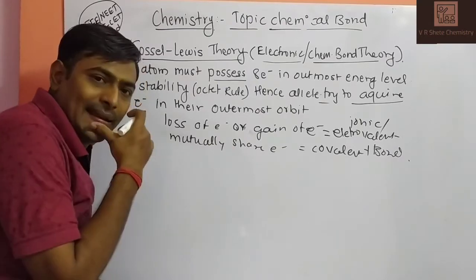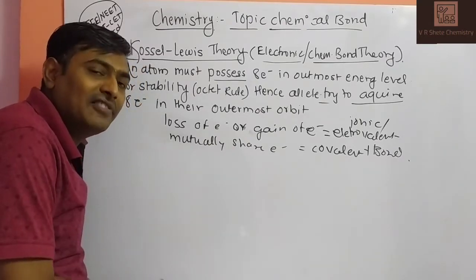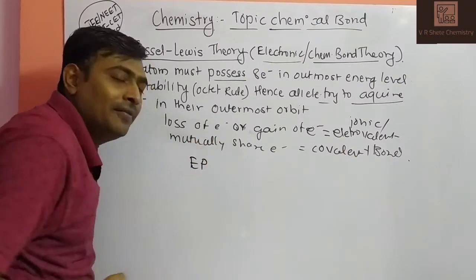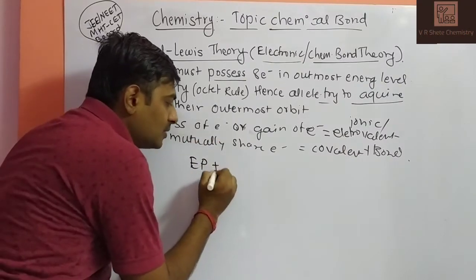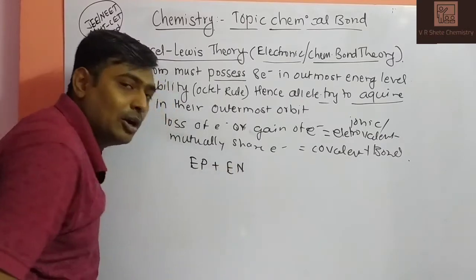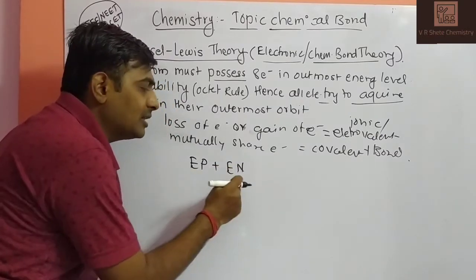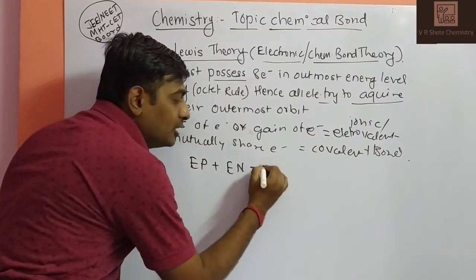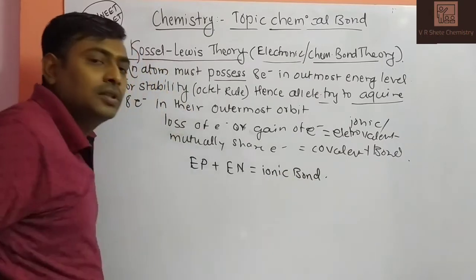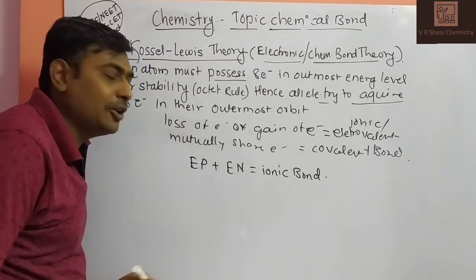Very basically, if you observe the periodic table, the left-hand side elements are electropositive elements. When these electropositive elements form a bond with the electronegative elements, meaning p block elements, so electropositive s block and p block, at that time the bond formed is called an ionic bond.